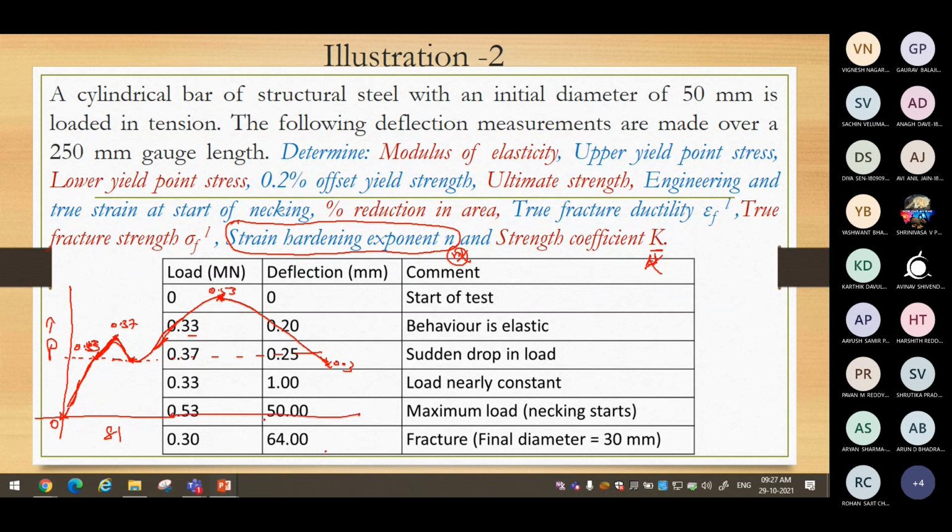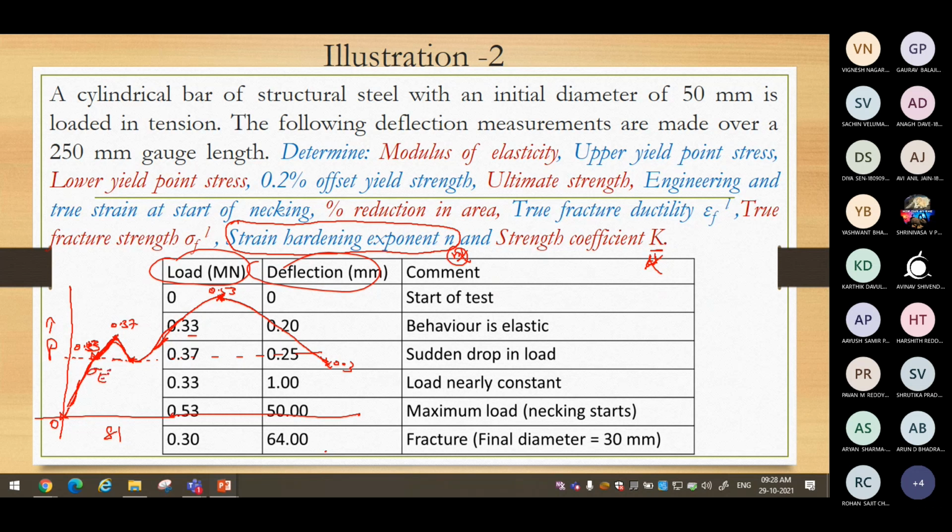What is mentioned in the table is nothing but the load versus deflection properties, instead of a stress strain curve. Now we have to determine the corresponding stress. This 0.03 elastic point you can consider as a yield point or as an elastic point.